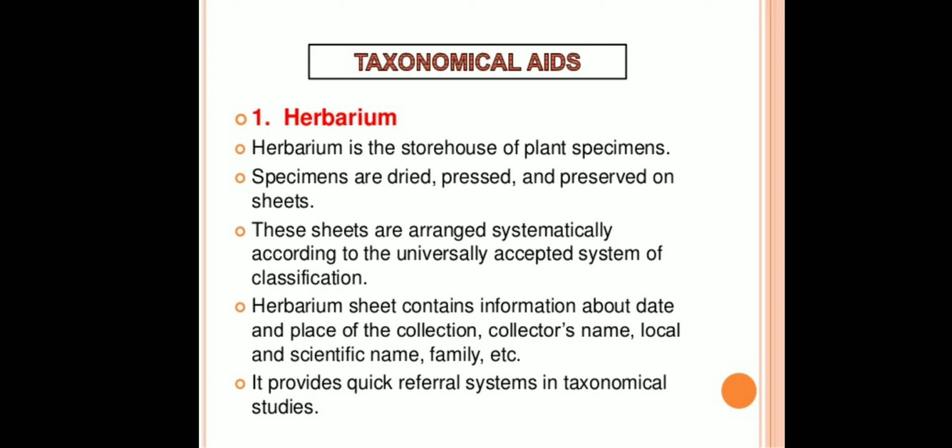These sheets are arranged systematically according to the universally accepted system of classification. Herbarium sheet contains information about date and place of the collection, collector's name, local and scientific name, family, etc. It also provides quick referral systems in taxonomical studies.